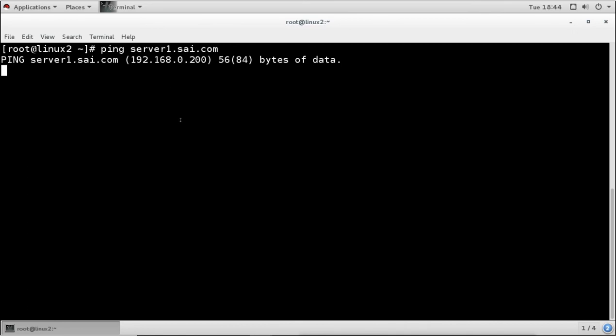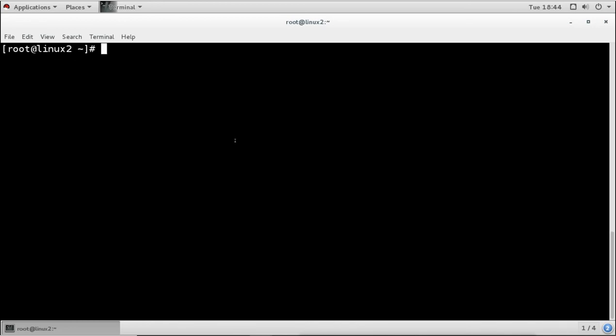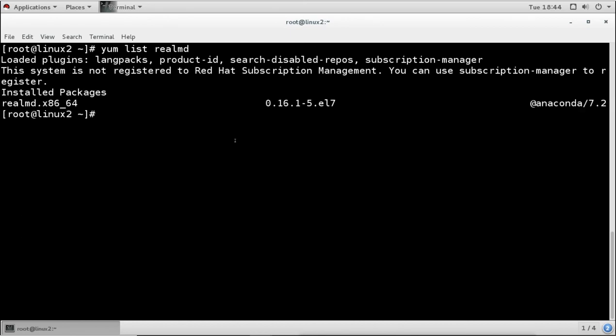So what we can do now, we are getting the reply also. So we can configure it. Now for configuring this, what we need is the package which is called realmd package, and this package is already installed. Now this package will provide the tool which is called the realm tool. This tool will help us to join the domain, and it will install and configure all the required files which are needed to join the domain.